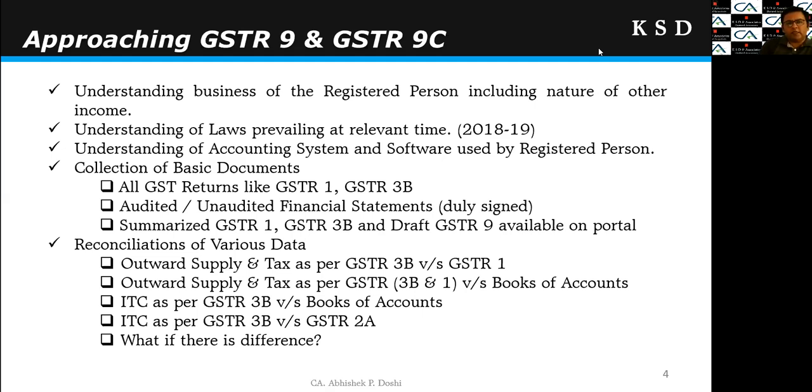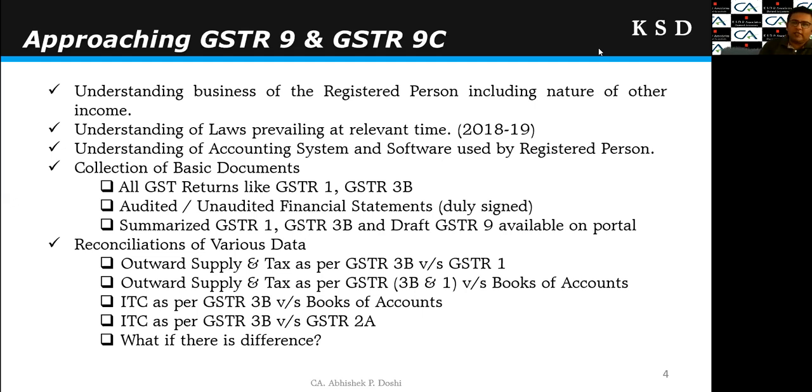Then this is the basic thing: collection of the basic documents. All returns like GSTR1, GSTR3B will be readily available with us. Audited, unaudited financial statements duly signed by the registered person. And then at last, summarized GSTR1, GSTR3B and draft GSTR9, which are readily available on the portal. The GST portal gives you the summarized GSTR1 and 3B for the entire year. That we should download, that will be useful in the reconciliation.